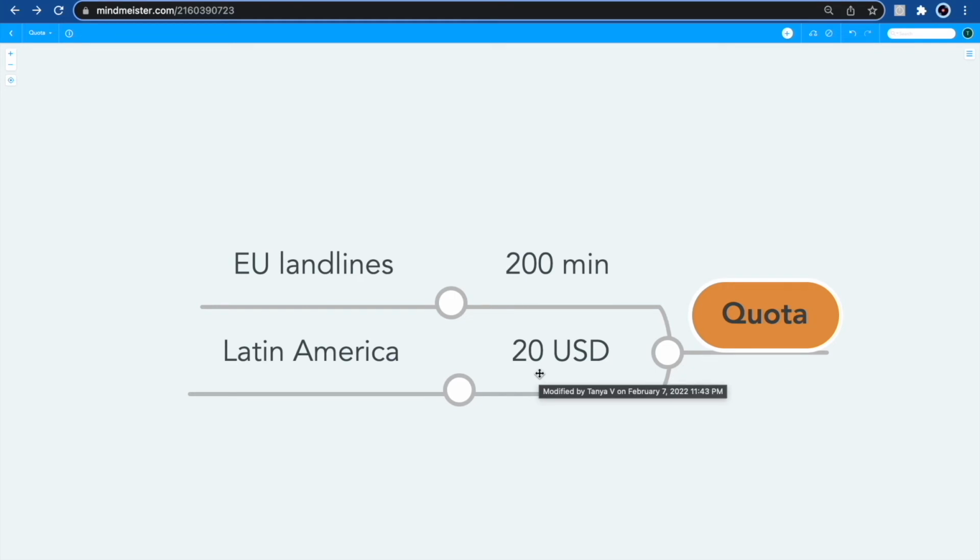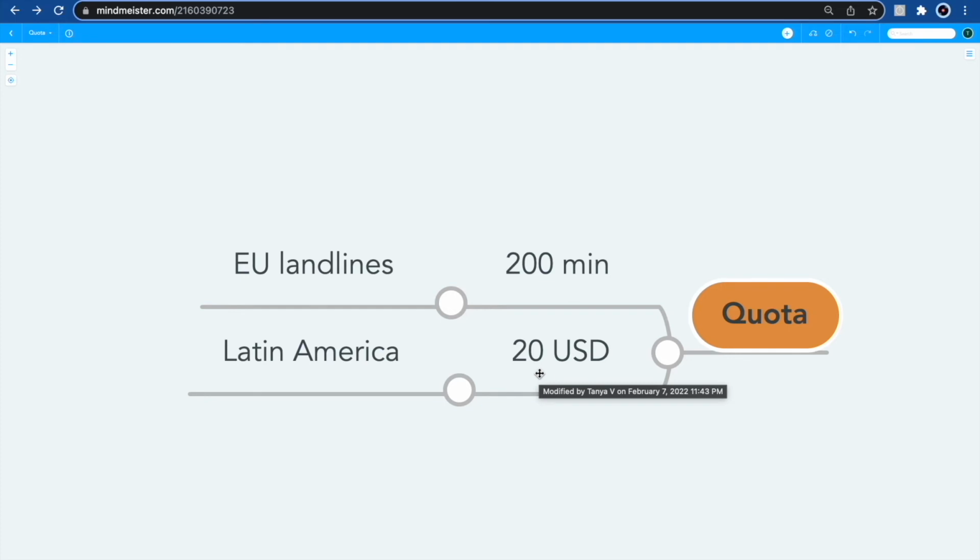And this offer would be interesting both for those who often call their family in Argentina. They would still get about 2 hours of conversation at a bargain price, and it would be just as interesting for those who want to call Brazil for hours and hours on landline. They will be able to talk for 20 hours straight, for example. But this way, the operator would not lose money.